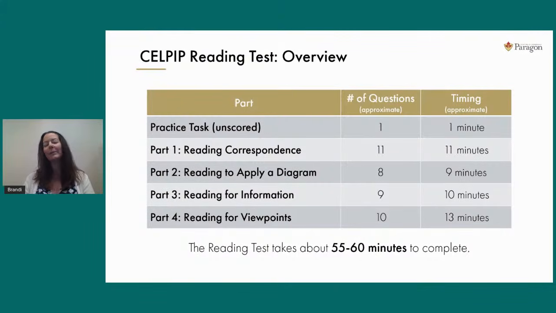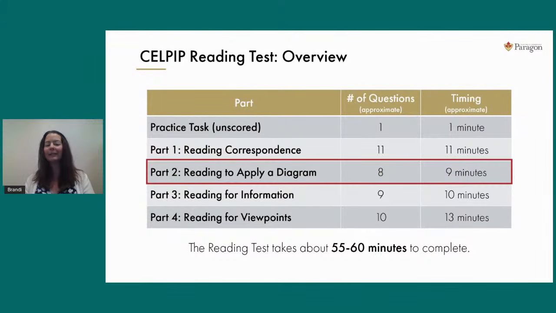Before we look at our practice question today, I just wanted to show what the entire reading test looks like from start to finish. It takes about 1 hour to complete, and there will be 4 different parts to finish. The very first part of this test is literally a 1-minute practice question. It's just to test out your equipment and make sure that you know how to navigate on the screen using your mouse and your computer. But then you'll get right into the test, and you'll start with part 1, work your way down to the end there.